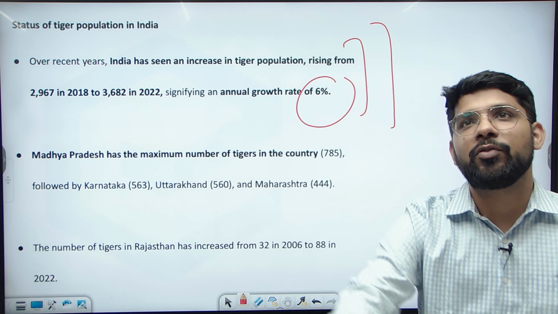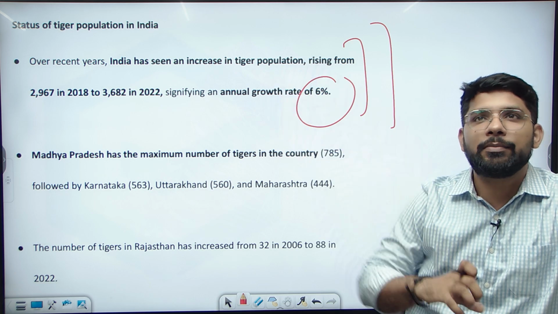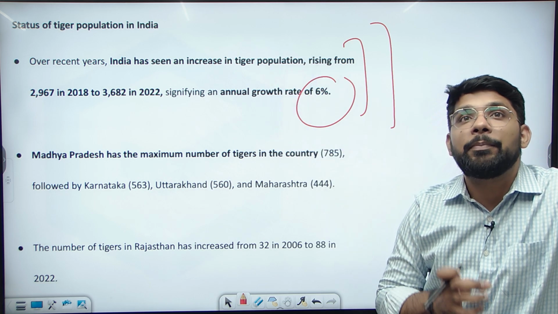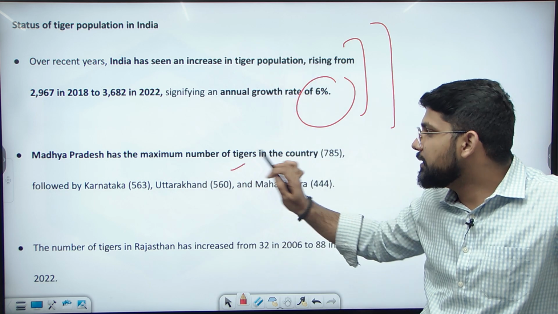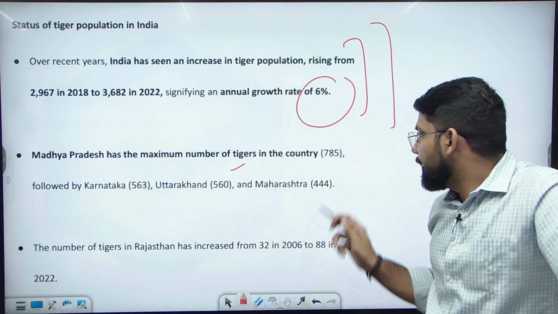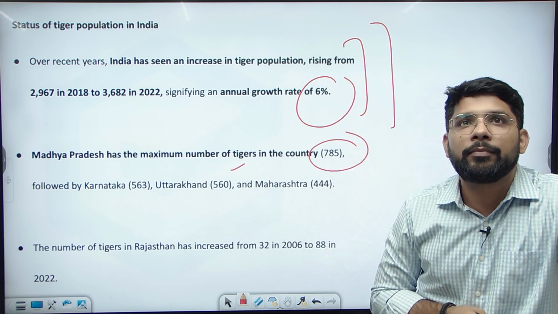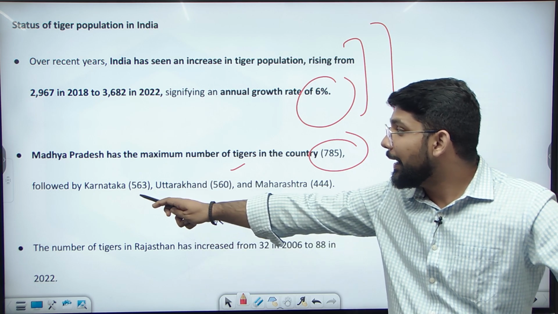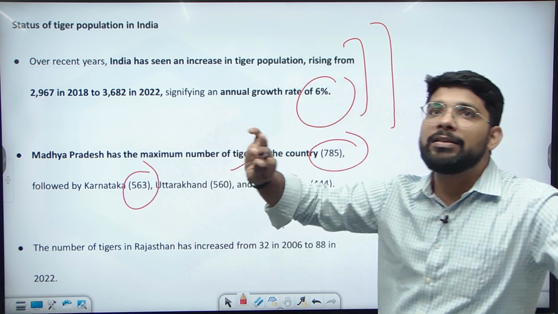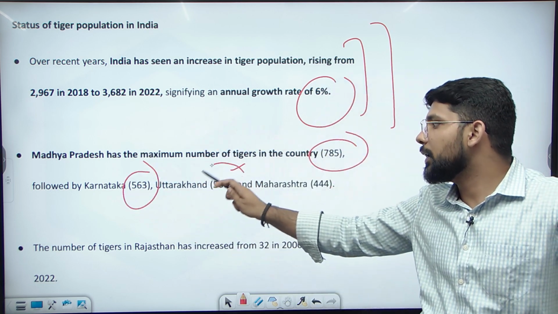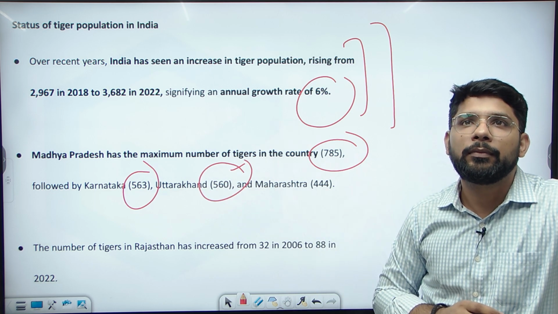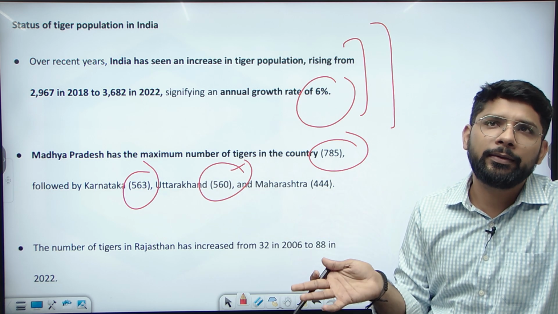Now a similar kind of question: which state in India has the highest number of tigers? Madhya Pradesh has the highest number of tigers in the country, 785. It is followed by Karnataka, which has 563 tigers, then Uttarakhand with 560 tigers, and Maharashtra. You need to know the top three.